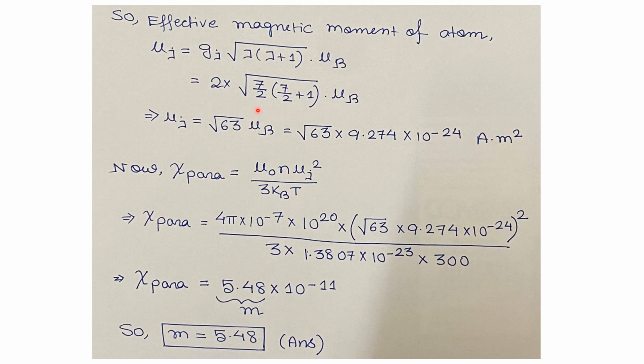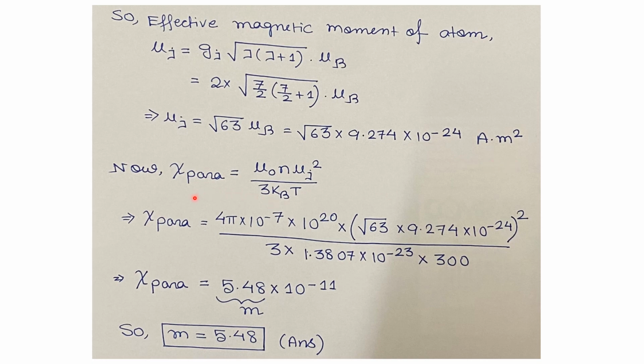So if we calculate this, then we will get mu_J equals root of 63 for this 2 times root of 7/2 times (7/2 plus 1) term, times mu_B. So for mu_B we'll put in the value, and we'll get root of 63 times 9.274 times 10 to the power minus 24 amp meter square.